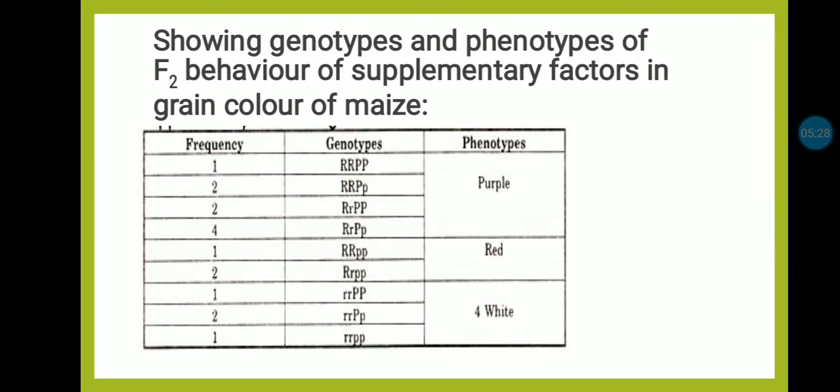Out of that, the F2 generation has 9 purple and 3 red and 4 white. In this way, the Mendelian ratio is modified and genes became supplementary factors in their expression.